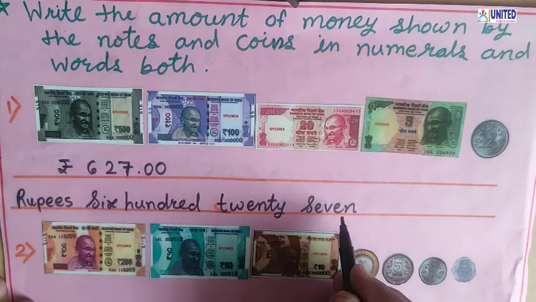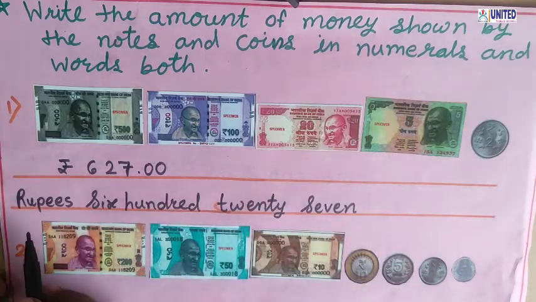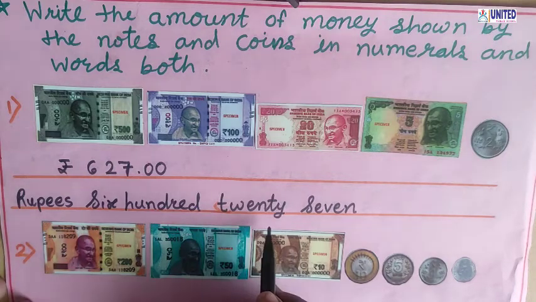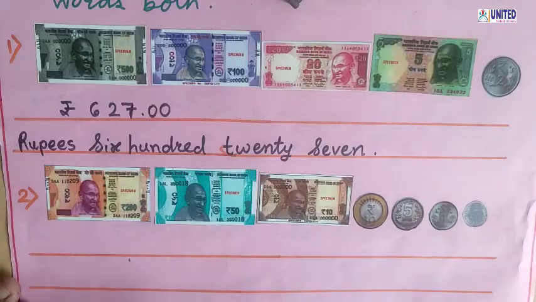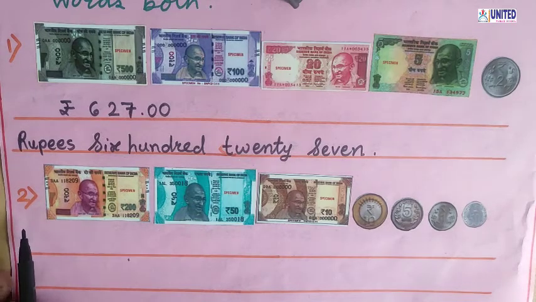There is no passage, so we cannot write it. So what is the money in the words? Rupees 627. Now let's see the example number 2.